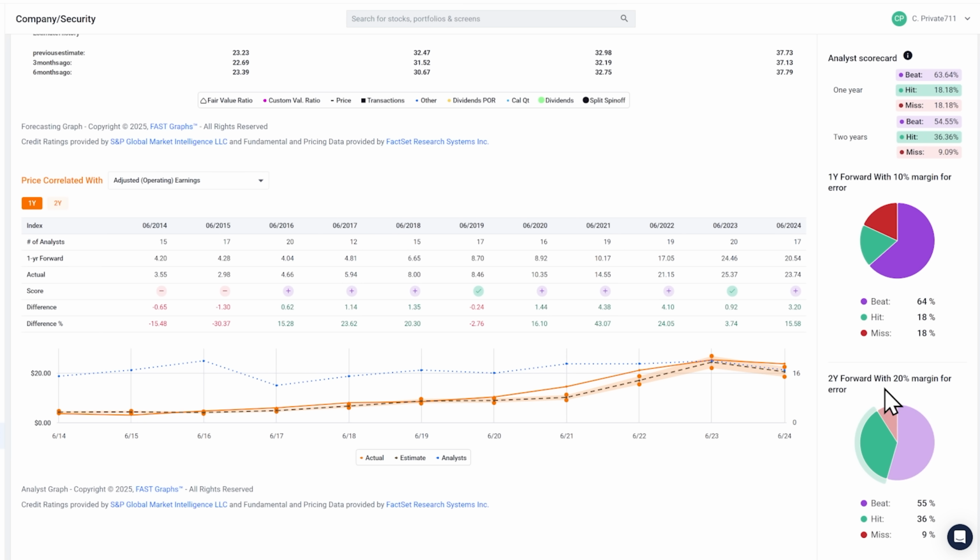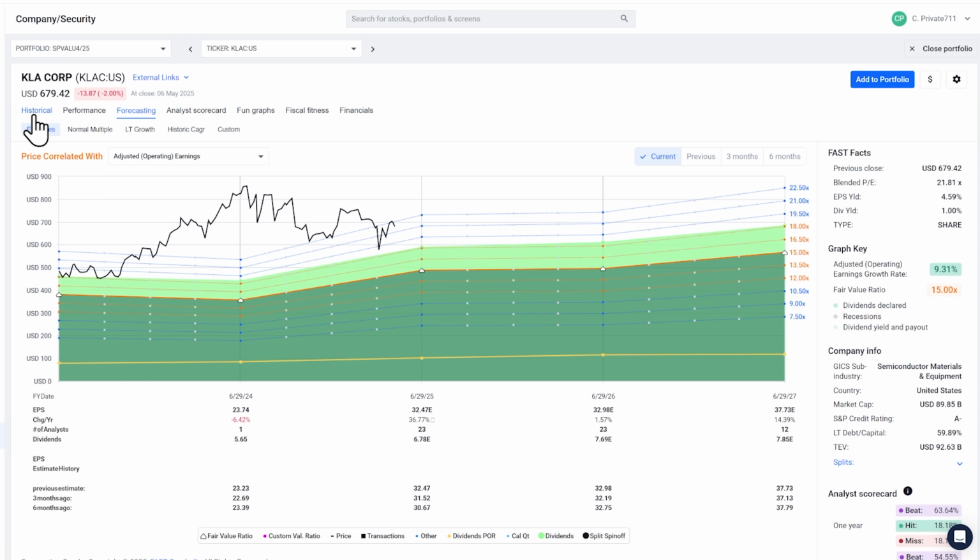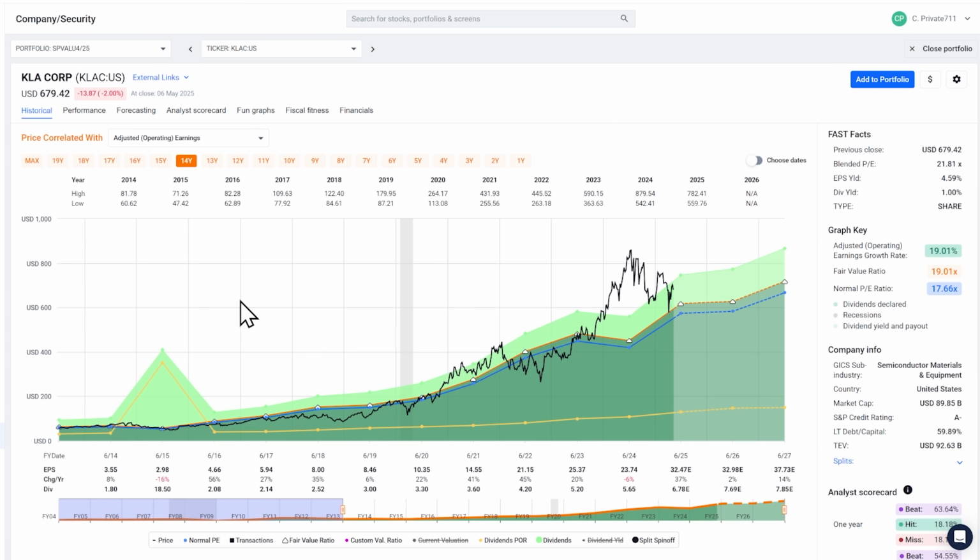The company does have a pretty good analyst scorecard where the analysts have been pretty accurate with a 10% margin on a 1-year forward and 2-year forward. But the stock is a little pricey for my taste, but I do like this company very much. I think if you can buy it at an attractive price like you could have back here in 2022, 2023, it would have been an excellent time to be buying this stock. So I'd be patient and wait for it at this point, but it looks very good.